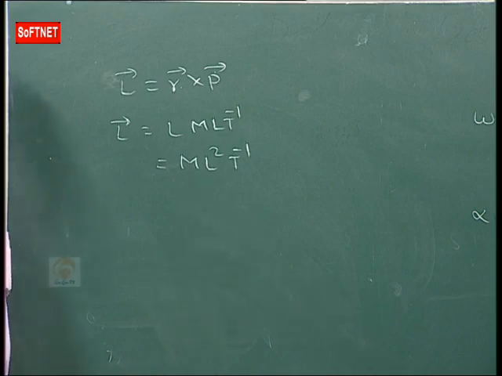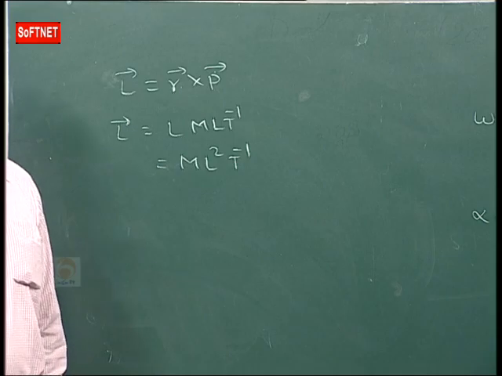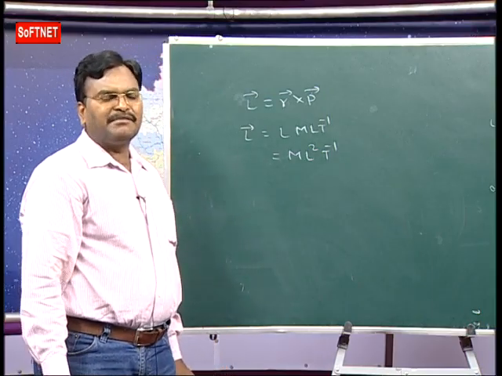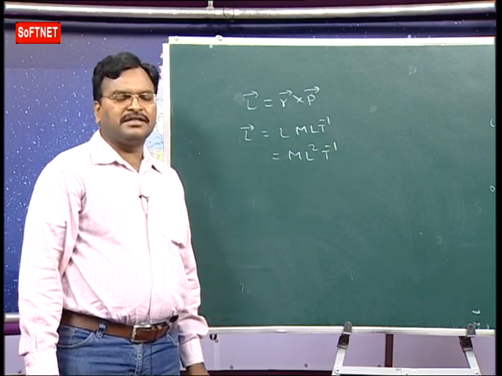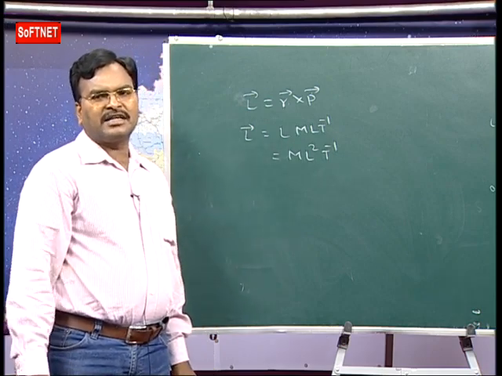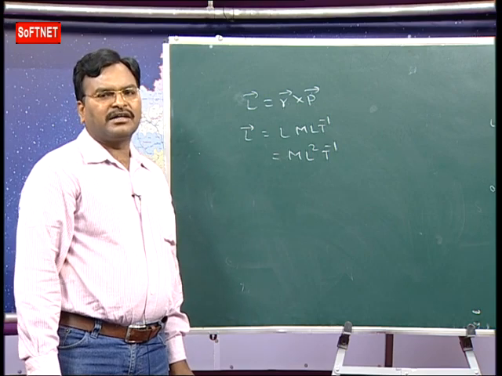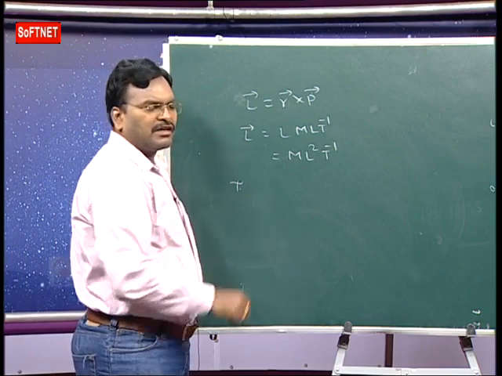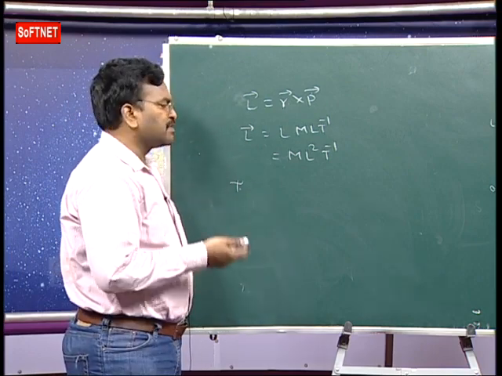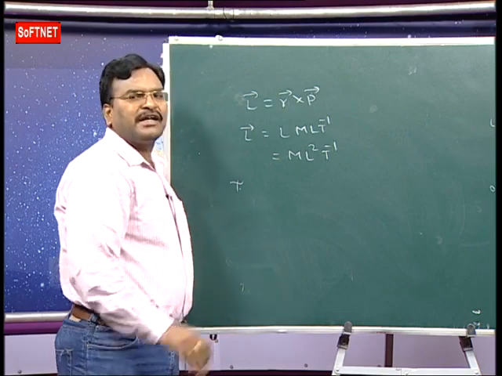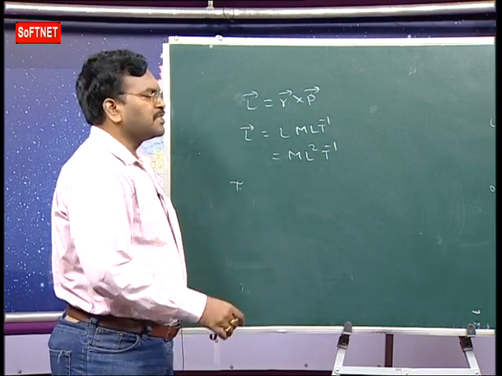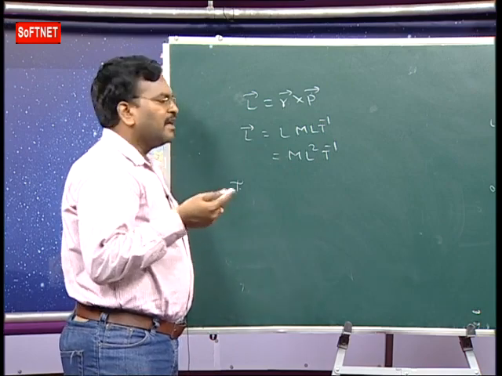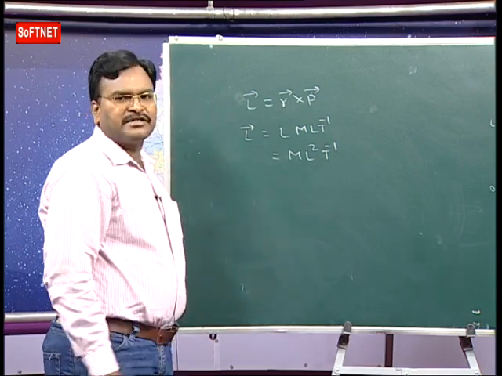Sometimes in examinations they ask which physical quantities have the same dimensions. What I told: speed and velocity, acceleration due to gravity, torque and work. What is the dimension formula for torque? ML square T power minus 2. Work, ML square T power minus 2. So you must be thorough in dimension formulas. First you learn all the dimension formulas. Then they directly ask questions like which physical quantity has negative dimensions in mass.